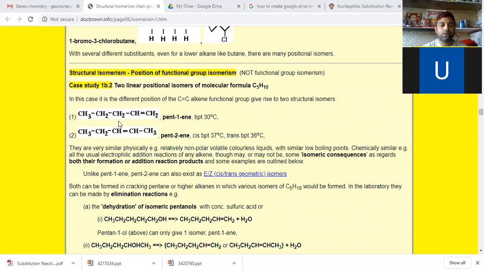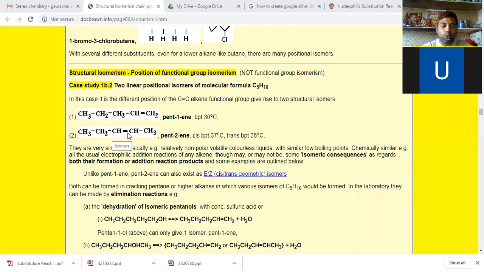Again, we have this alkene with molecular formula C5H10, pent 1-ene, with the double bond between carbon 1 and carbon 2. Pent 1-ene has a boiling point of 30 degrees Celsius.